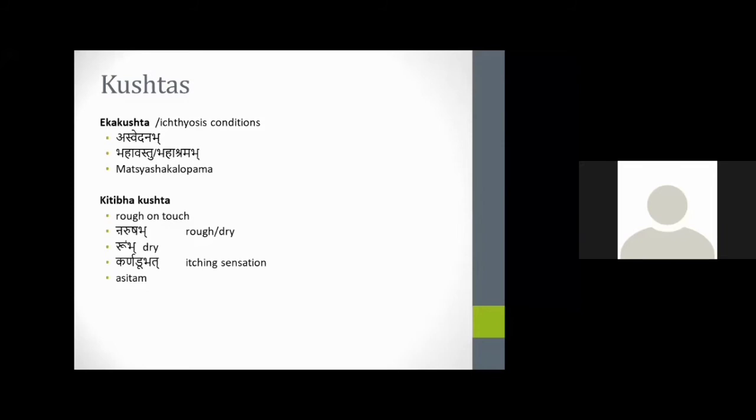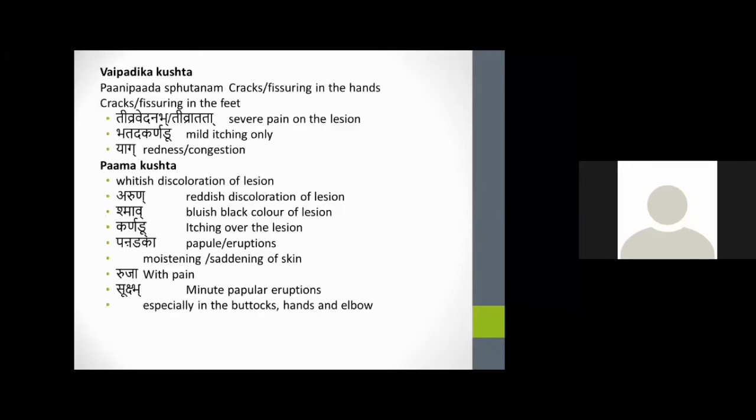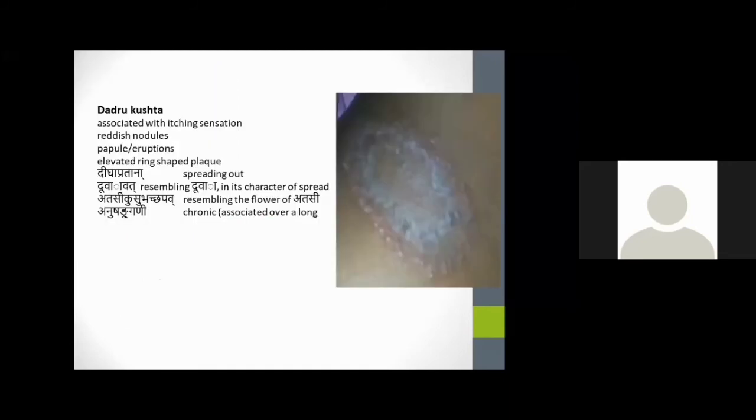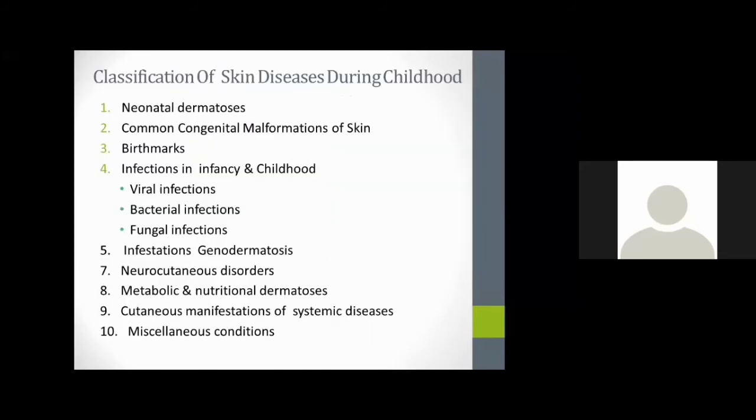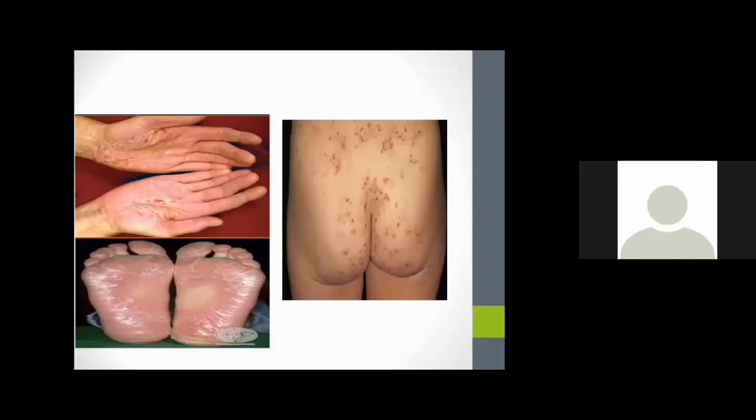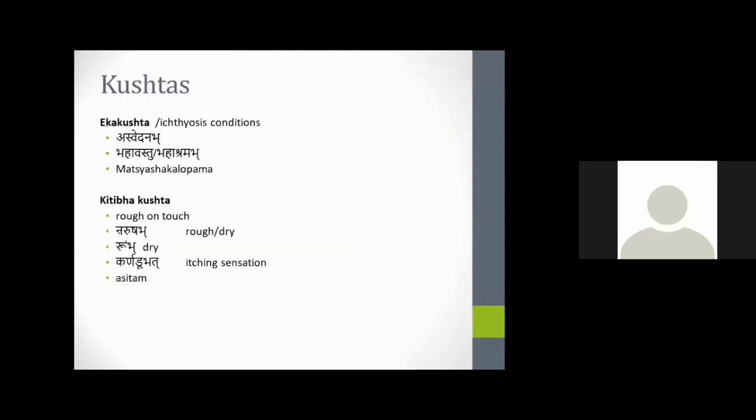Some Kushta cases are mainly seen in children. We can diagnose them as Ekakushta, Kitibha, Vaipadika, Pama, Dadru, Vicharchika, Sidhma. These conditions of Kushta are mainly present in children. In Ekakushta, there is Asvedana, Mahavastu, Matsya Shakalopama, scaling will be present, sweating will be absent, and the spreading will be over a generalized area.